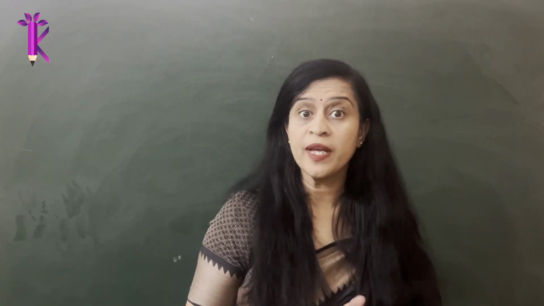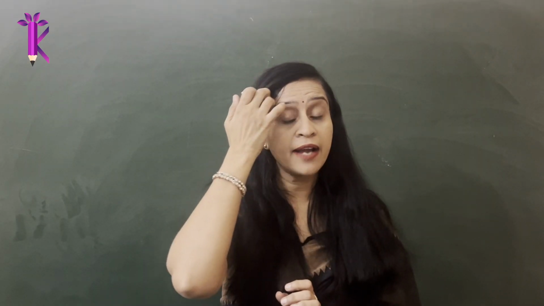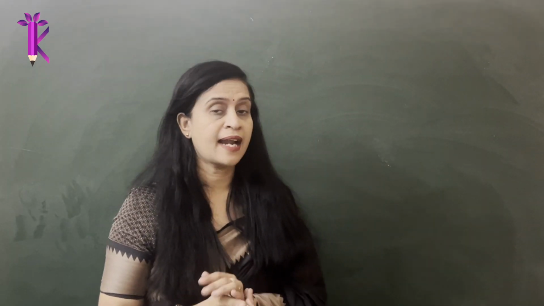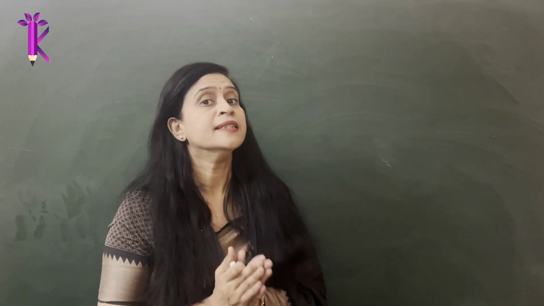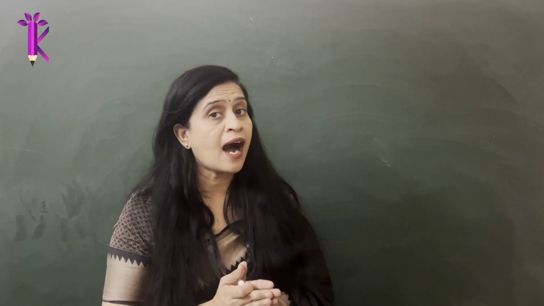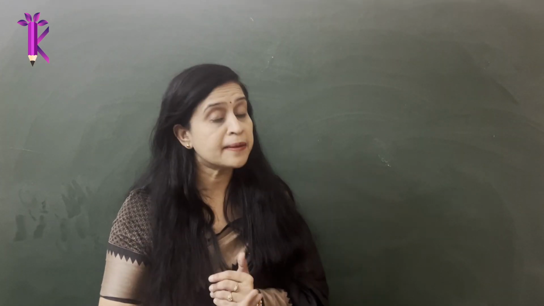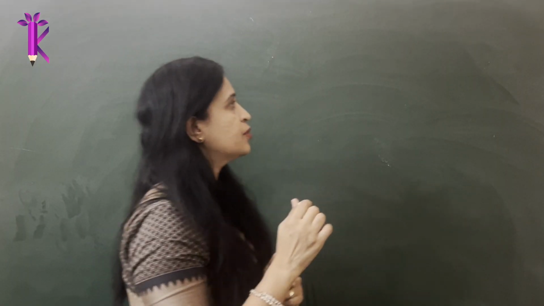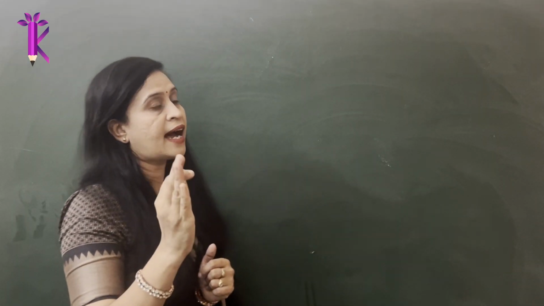So now we are going to talk about derived units. As I mentioned earlier, derived units are the units that are derived from fundamental or base units. Okay, so let's try to understand what a derived unit is.